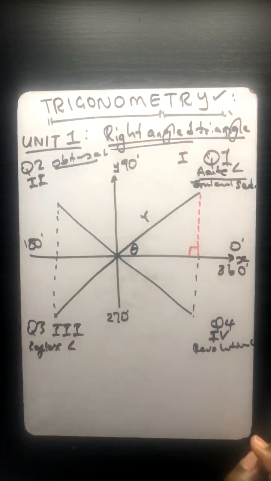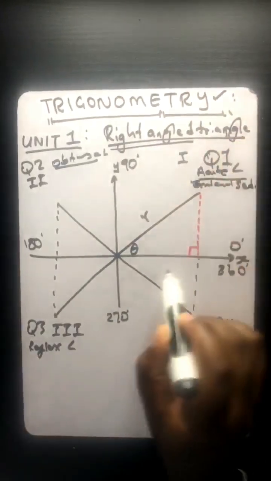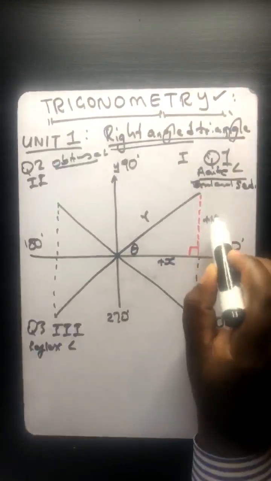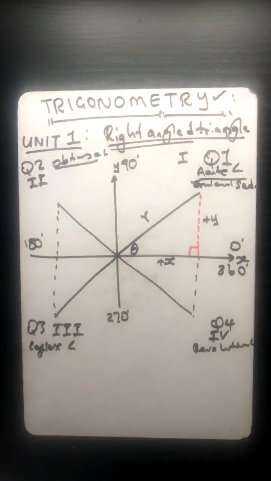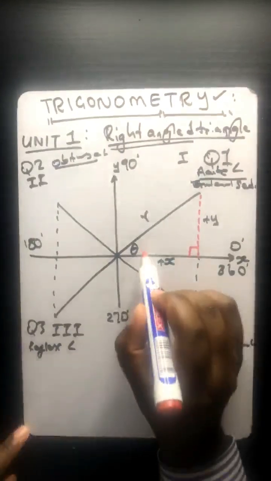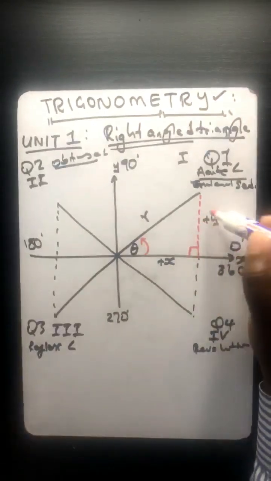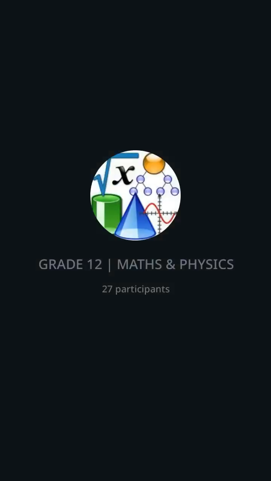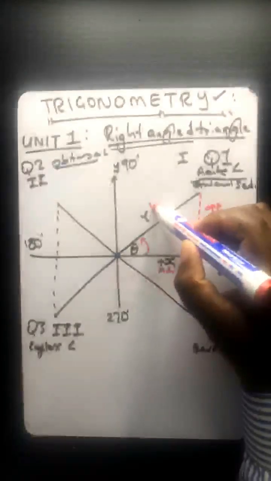And most importantly, we know that in the first quadrant, we always have positive x values, positive y values. So if we had to use the names of the sides, obviously this is our reference angle. So y will always be opposite, x will always be adjacent, and r, it is the one which is your hypotenuse.